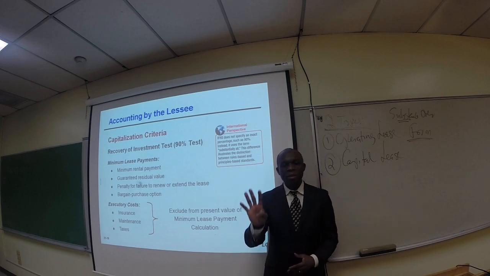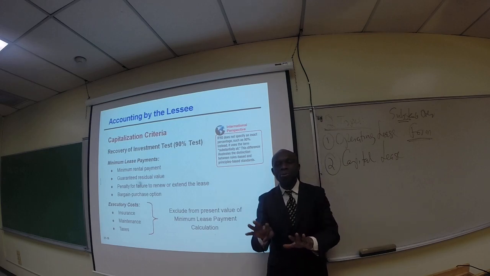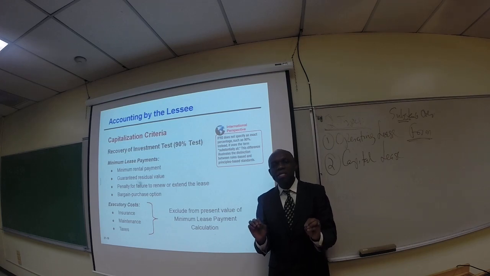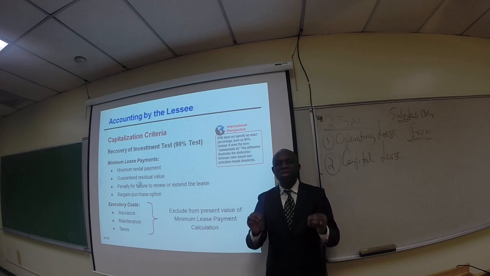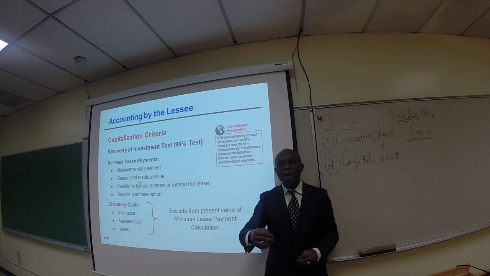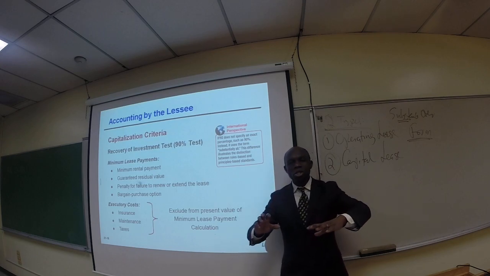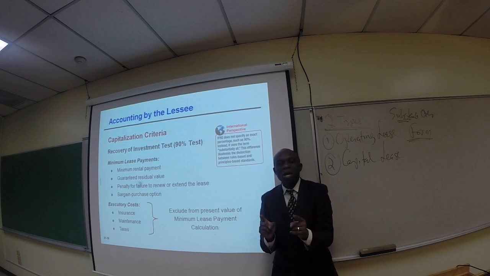Now, let's take a look at the fourth criteria, which is a little bit more complex than the first 3. That is the 90% test. The 90% rule says that if the present value of the minimum lease payment is 90% or more of the fair value of the property, it is a capital lease. So let's take a look at the terms you need to know. You need to catch this. Number 1, the minimum lease payment, because we say present value of the minimum lease payment. Now, what is minimum lease payment?